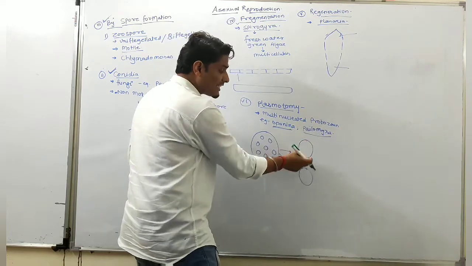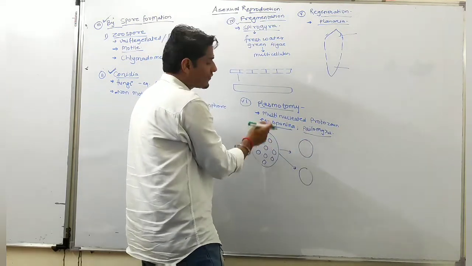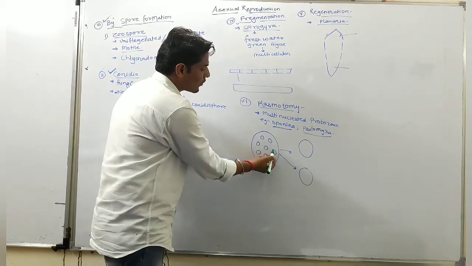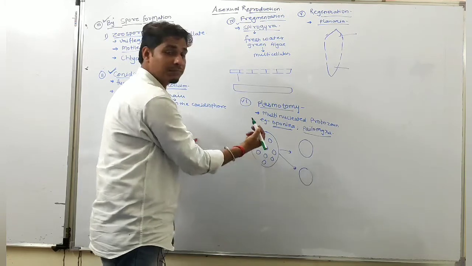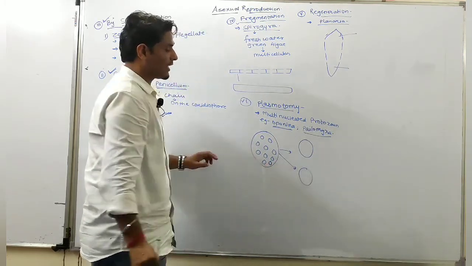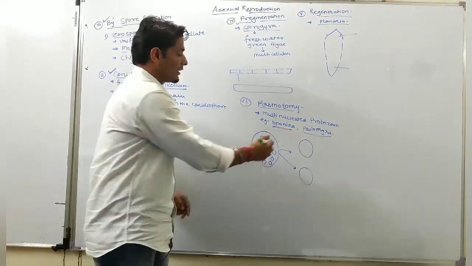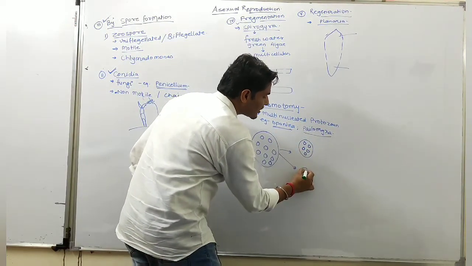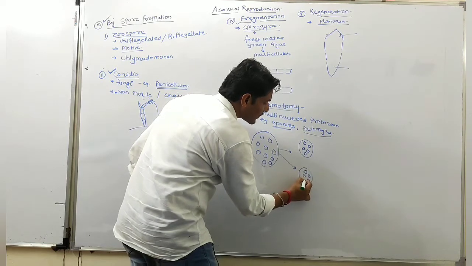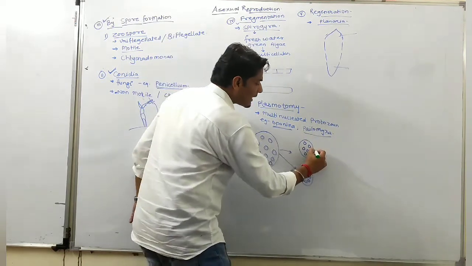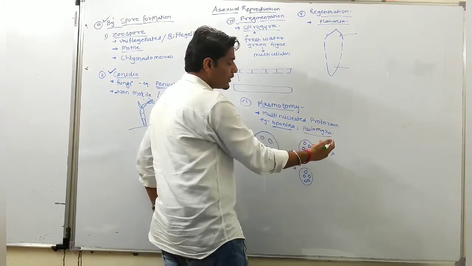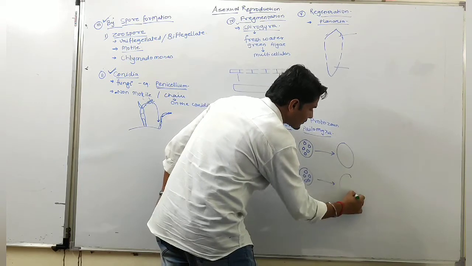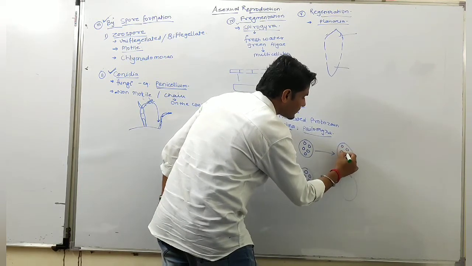Okay, and these cells contain half of the nuclei of the parent cell. So here 1, 2, 3, 4, 5, 6, 7, 8, 9, and 10 nuclei are there. So 5 nuclei go in each cell. Okay, so 5, and again these cells undergo nuclear division and contain 10 nuclei.